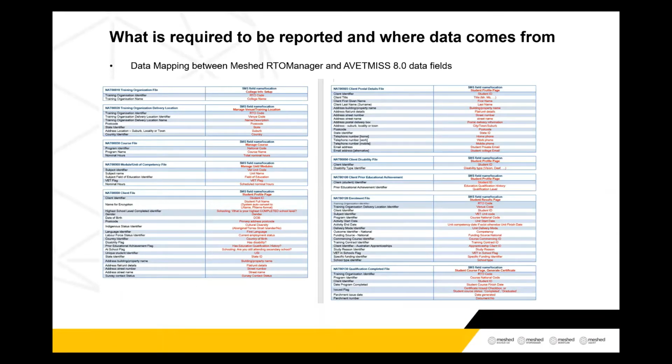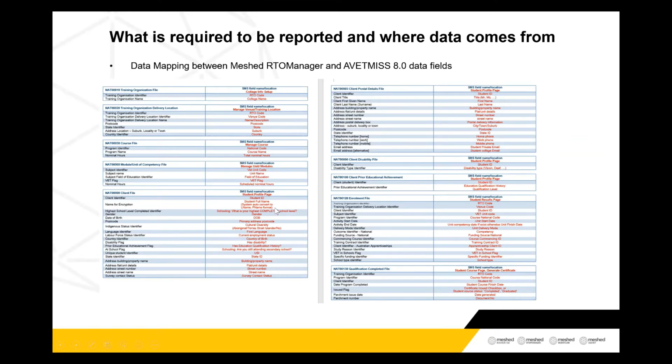So, what is required to be reported and where the data comes from. Basically, this is a data mapping between NCVER guidelines and your VET platform. If you are reporting your NAT10 data, in your login you have a college info section. That's where we pick up the information to create NAT10 files. NAT20, which is your training organization delivery locations, comes from your training venue and location sections. NAT30, which is your course, comes from your course section. NAT60 is about your units of competency. All your units will come from your unit section.